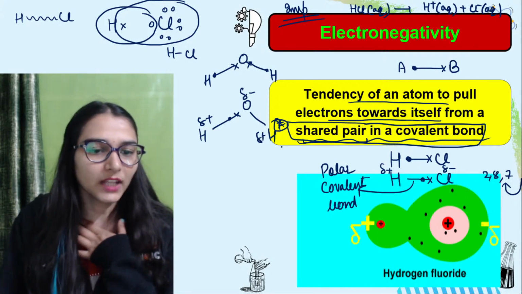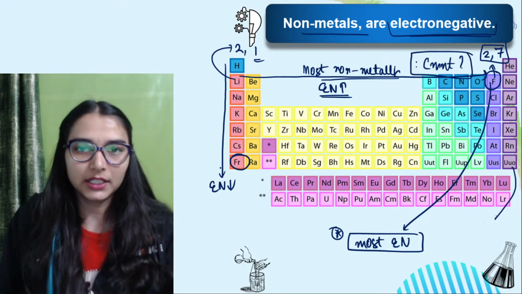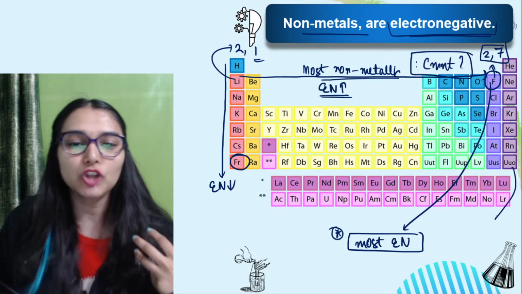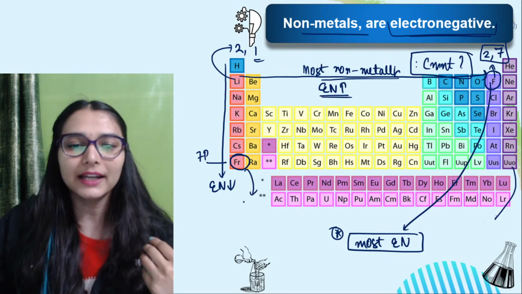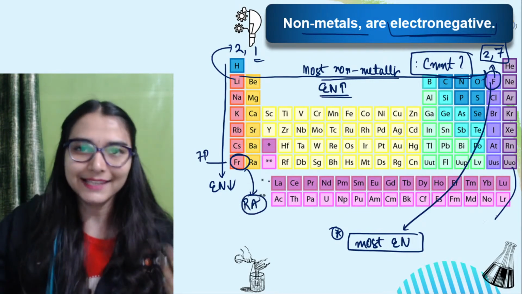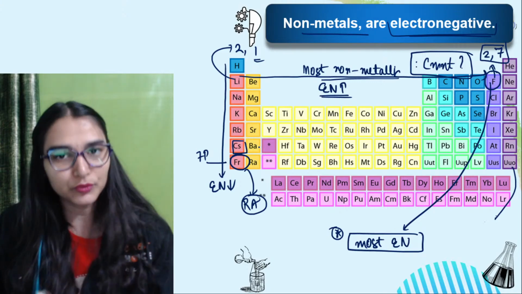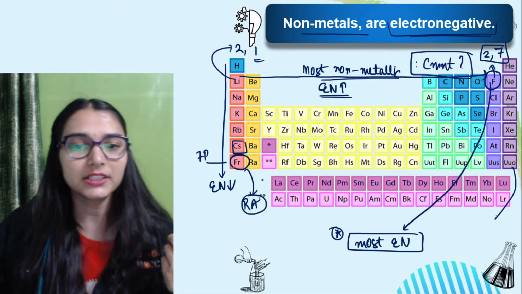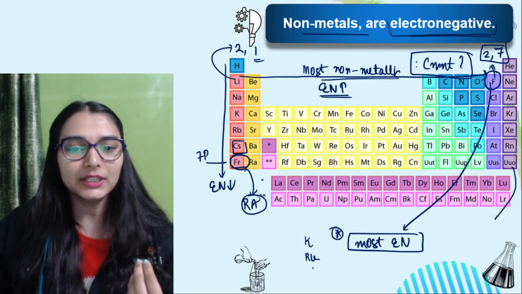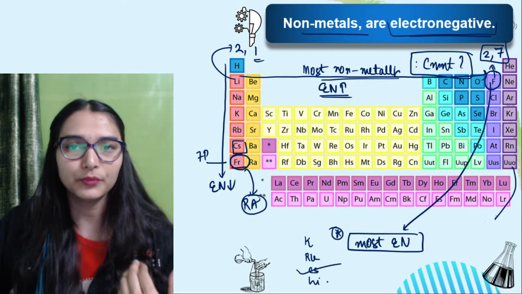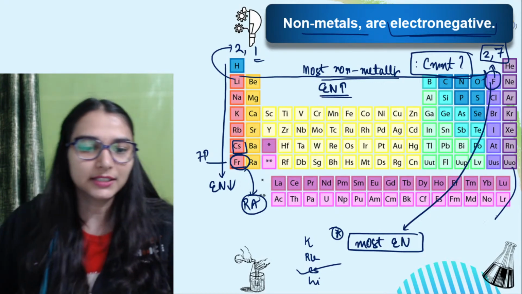Yes Divya, the most electropositive element, the answer would be francium. Let's say francium is not given in the options, because 7th period elements are radioactive in nature, so they exist for a very short period of time. So francium is not given in the options, they go with cesium. If it is a subjective question, for 1 mark, most electropositive, you write francium. If it is an MCQ where options are potassium, rubidium, cesium and lithium, you go with cesium. Otherwise it is actually francium, right?